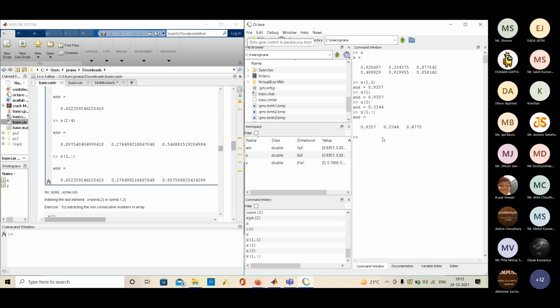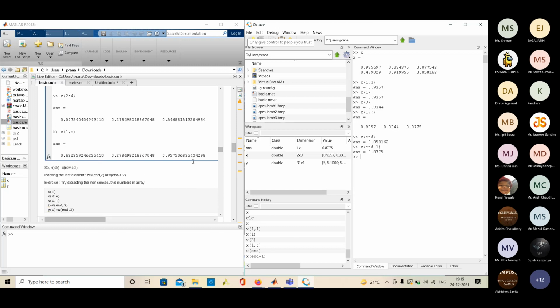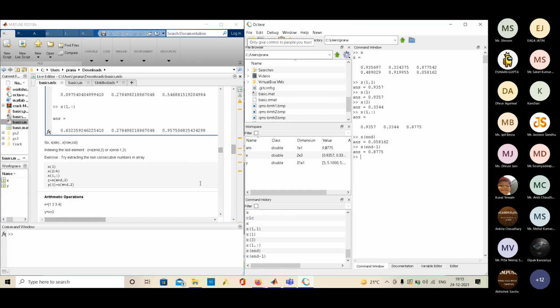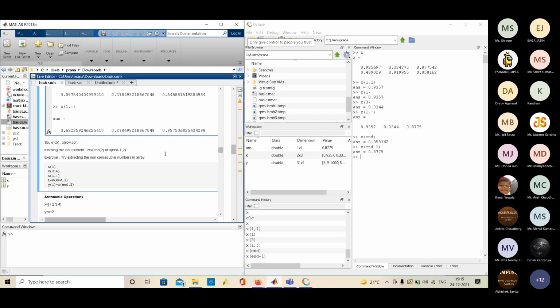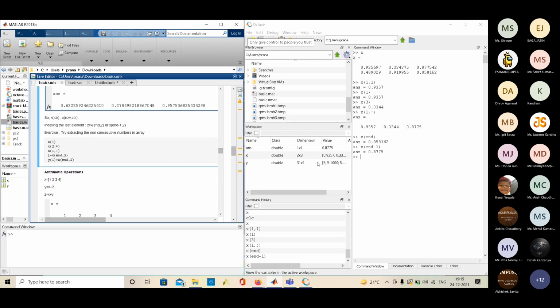If we want to reference the last element, there is one variable, end. So if I give x(end), it will return the last element, 0.53162. If I want the second last, I can write end minus 1. Everything that I'm speaking has been written in the basics.mlx file, so you can refer to that after the end of the workshop also.